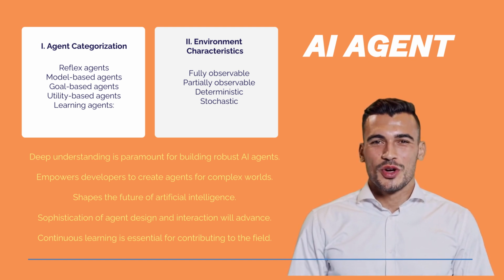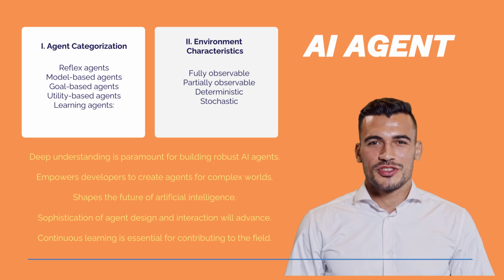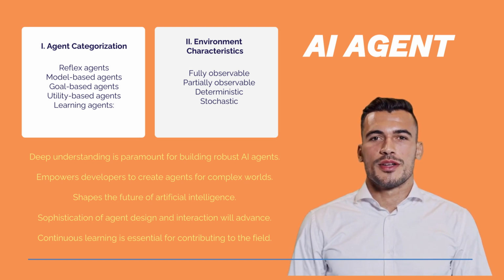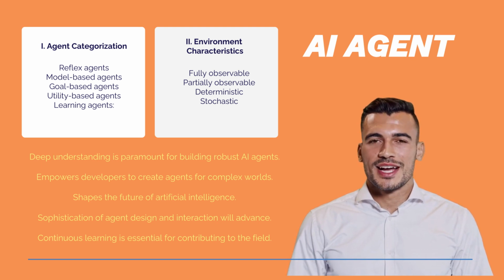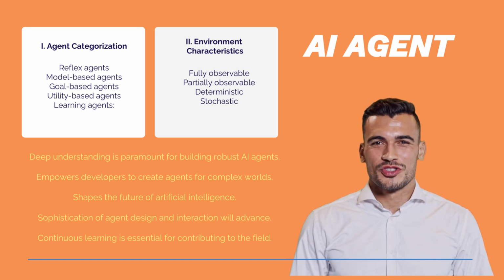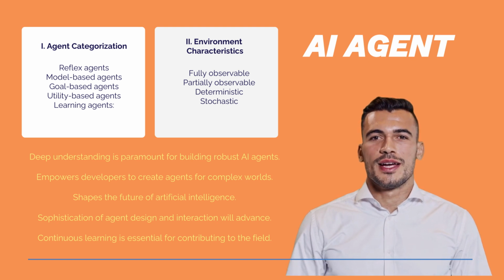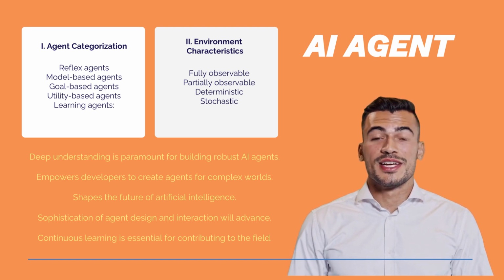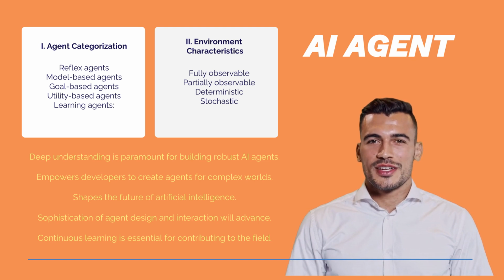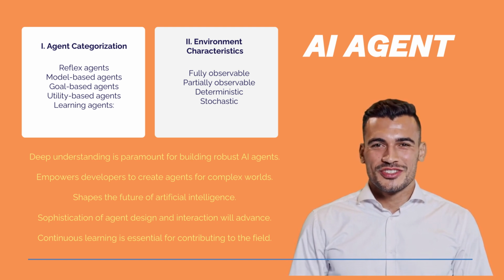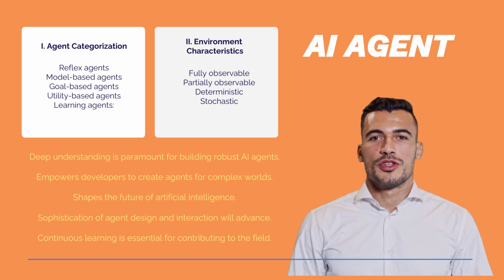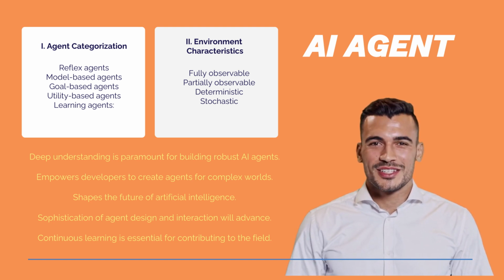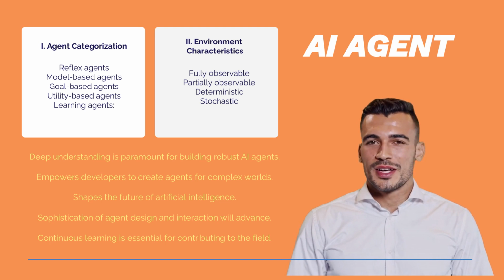Choosing the right agent architecture depends heavily on the specific task and environmental characteristics. Furthermore, the ongoing evolution of AI research continually yields new agent types and approaches. A deep understanding of these classifications and environmental factors is paramount for building robust and intelligent AI agents. This knowledge empowers developers to create agents capable of navigating complex and dynamic worlds, ultimately shaping the future of artificial